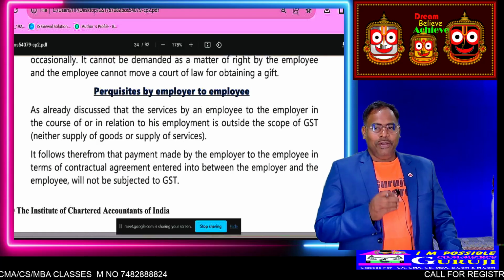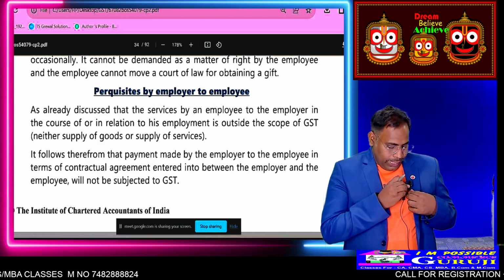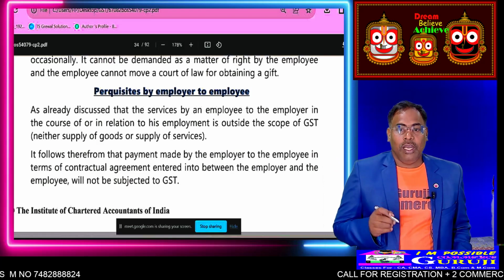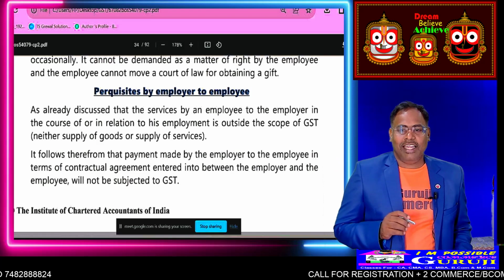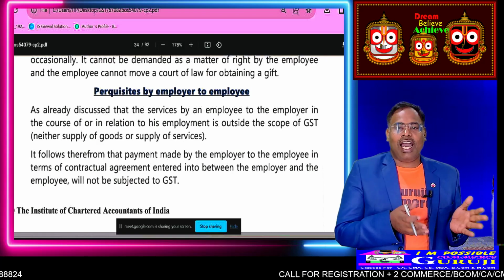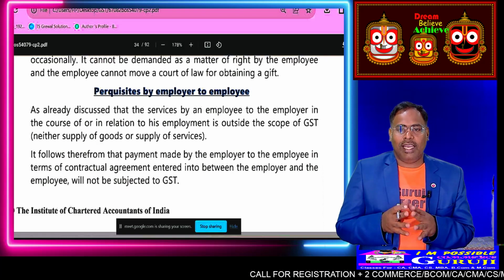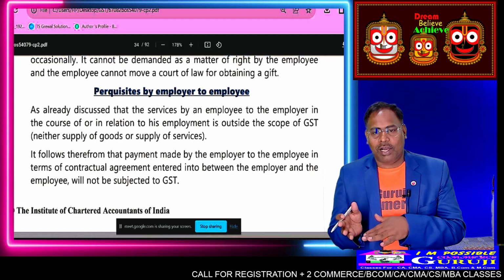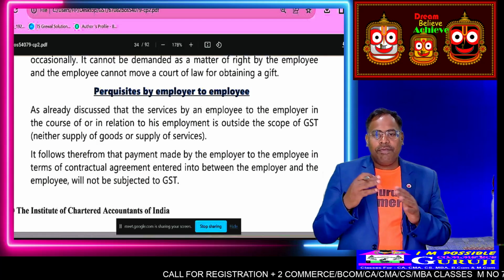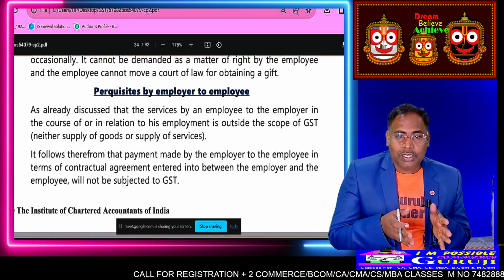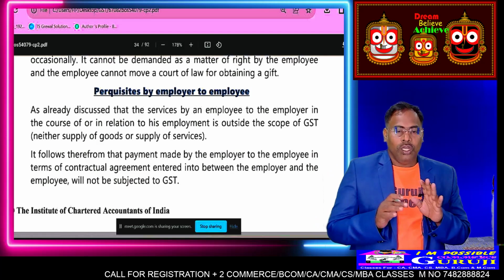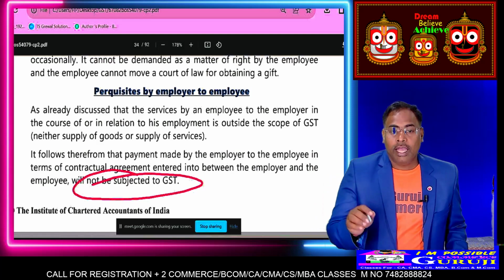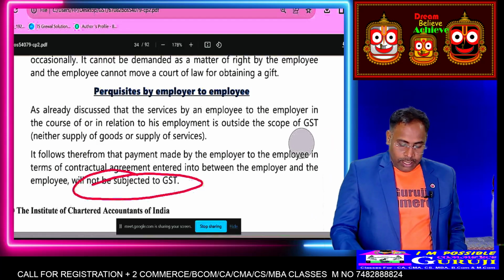No, sir, no GST will be applicable, because the company provides car facility and other facilities only because of employment. Because there is employment, we have been given a car, vehicle, bungalow and servant, a house. I am working, so the house has been given. Am I right? Because I am working, the employer-employee relationship is there, so no GST will be applicable on any perks provided by the employer to the employee. I hope it is clear.